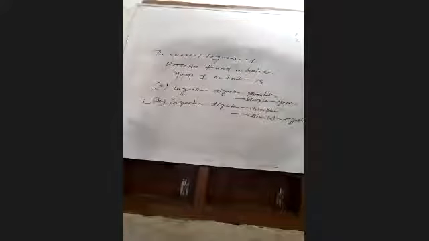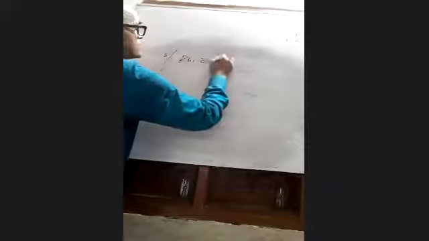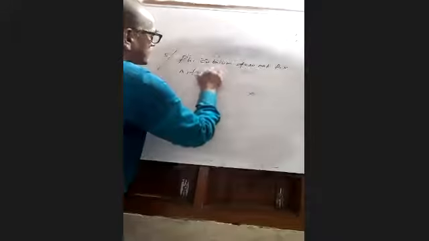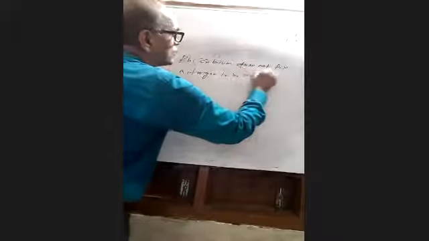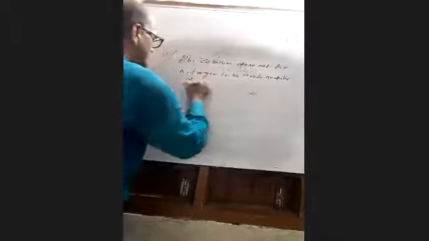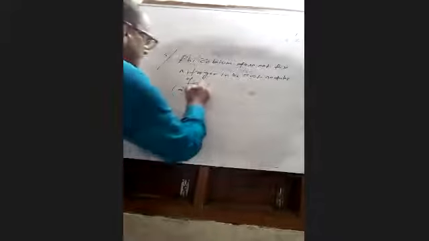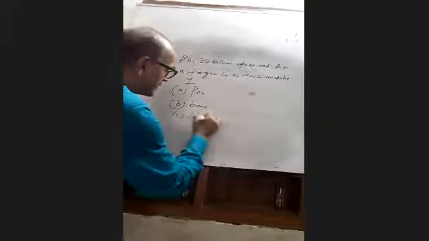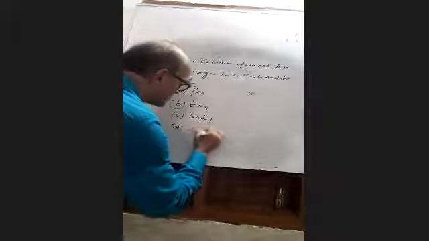Last question. Rhizobium does not fix nitrogen in the root nodules of... A is pea, B is bean, C is lentil, D is Alnus.